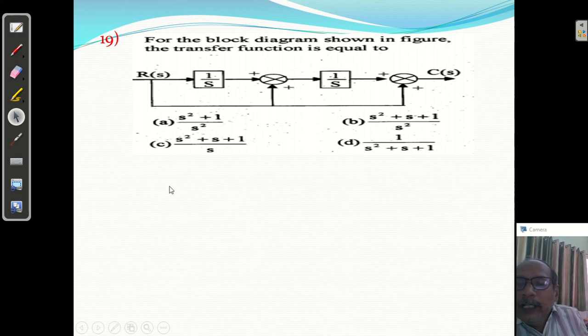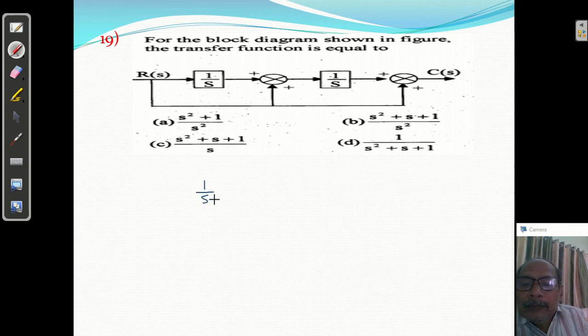So the next diagram will be, please see here, it is a positive feedback, so here 1 by s plus 1 will come. This is right, so this is the one block we have.